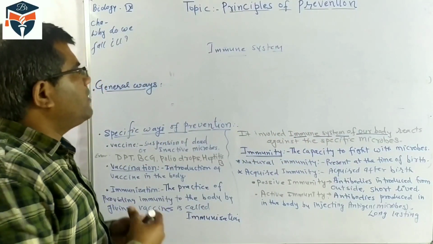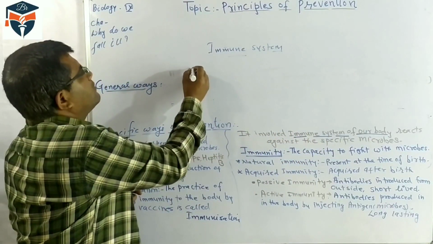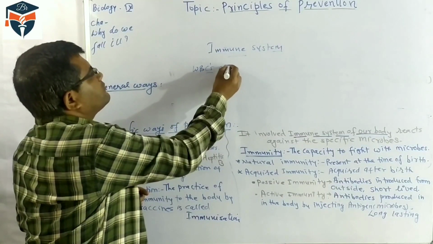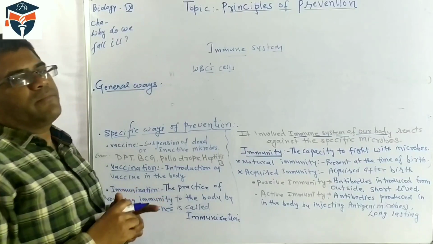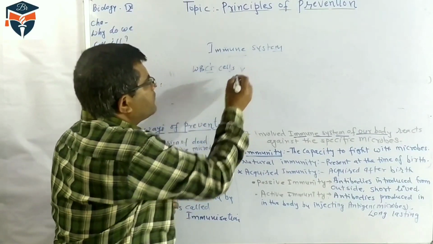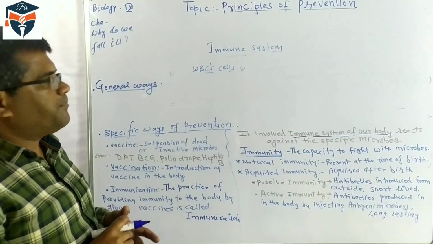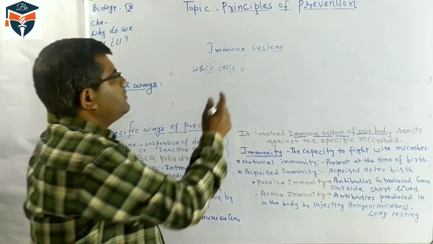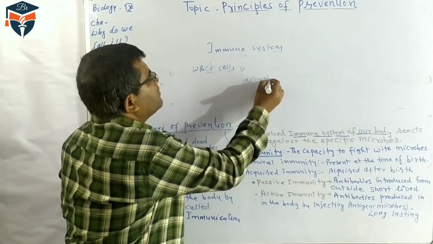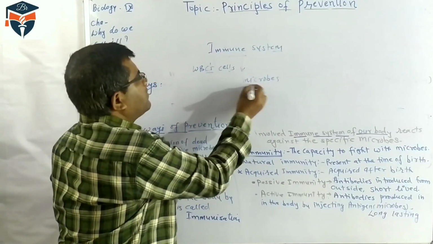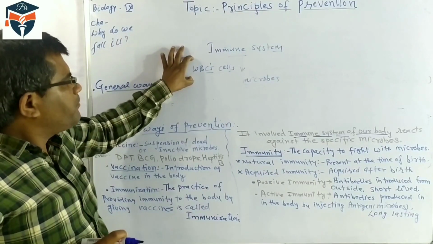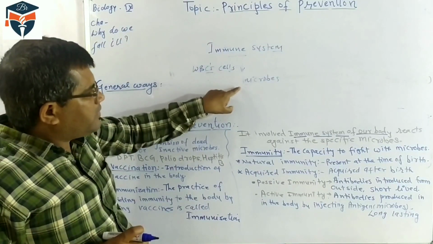Similarly, in our body there are WBCs, which are called white blood corpuscles or white blood cells, and they form the immune system of our body, and this immune system protects us from microbes. So the immune system is made up of WBCs, and it protects us from microbes.